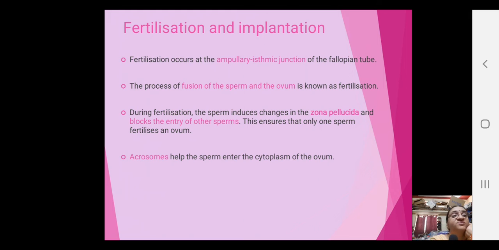Next, coming to what is fertilization and implantation. Fertilization occurs at the ampullary isthmic junction of the fallopian tube. The process of fusion of sperm and the ovum is called fertilization. During fertilization, the sperm induces changes in the zona pellucida and blocks the entry of other sperms. Okay, this is very important. In the earlier video also I told you that polyspermy will be avoided thoroughly. Okay, then acrosomes help the sperm to enter the cytoplasm of the ovum.